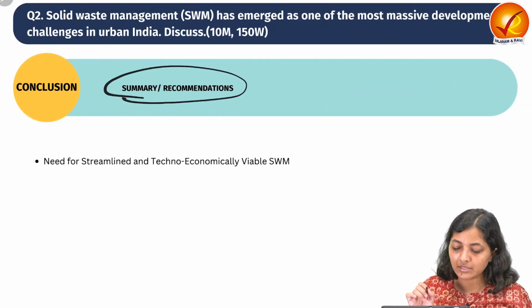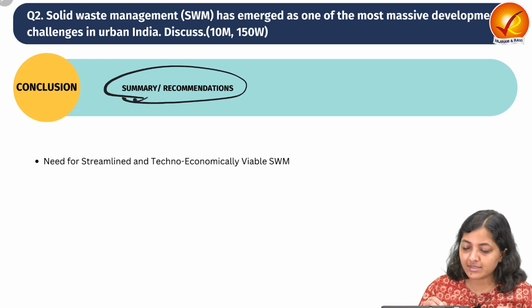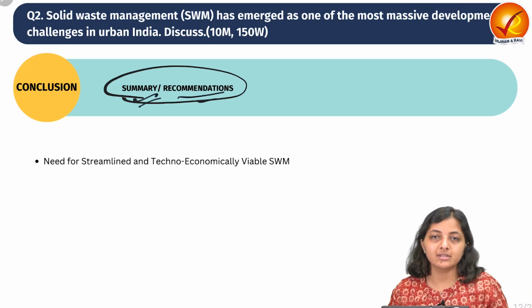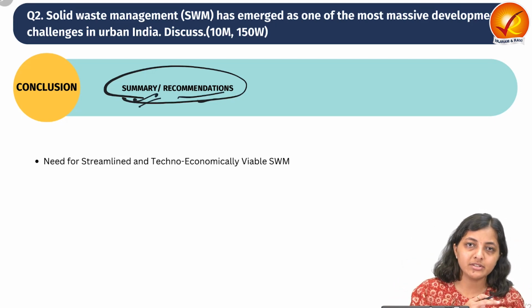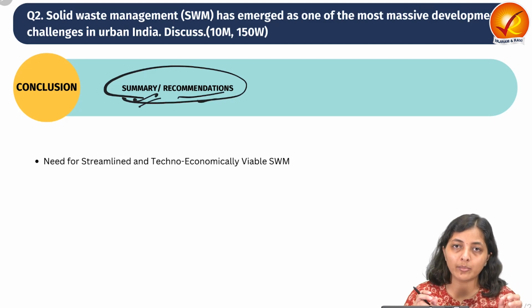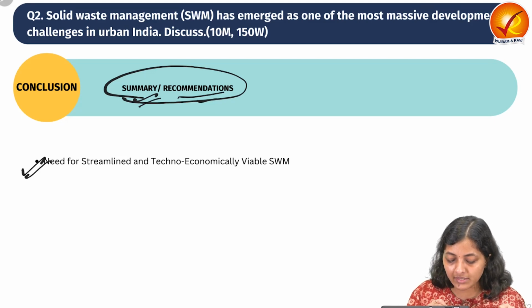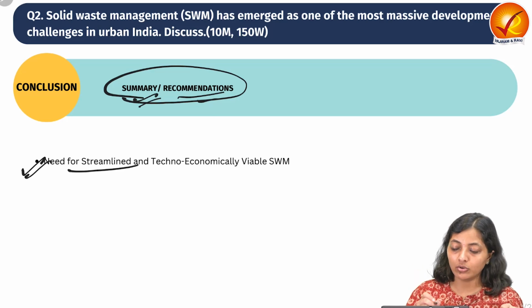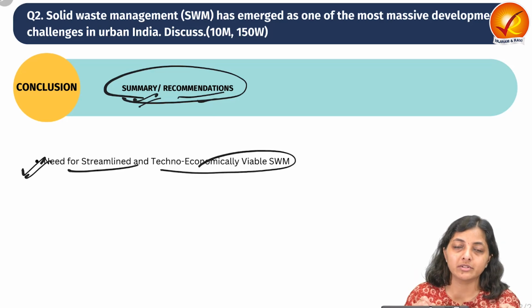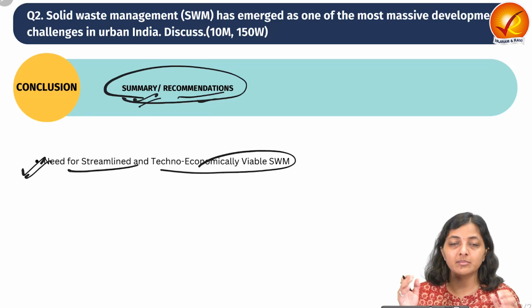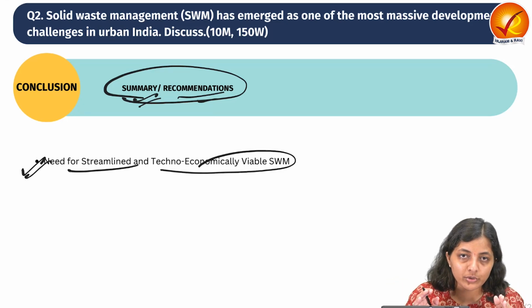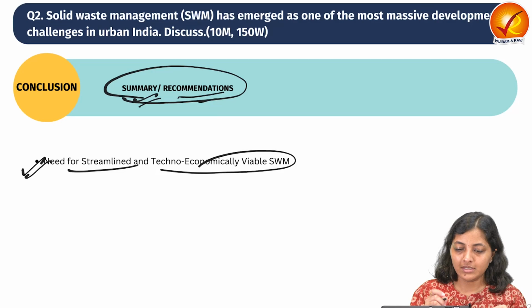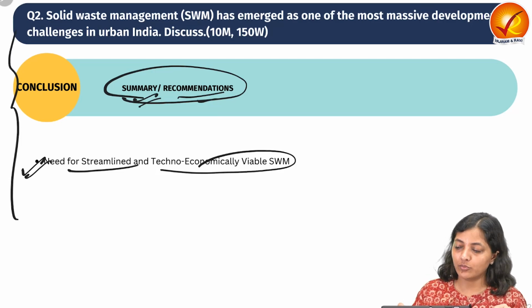Then next comes the conclusion. You can write the summary or the recommendations, anything, whatever there are the challenges. So we need collaborative efforts, or there is a need for streamlined and techno-economically viable solid waste management so as to promote a sustainable future and so as to reduce the waste generation also. So this way we have completed the second question.